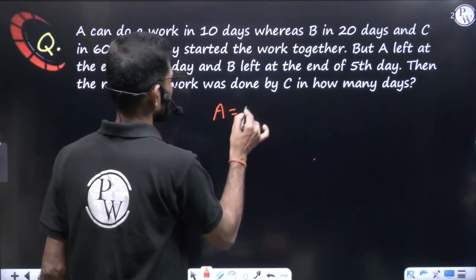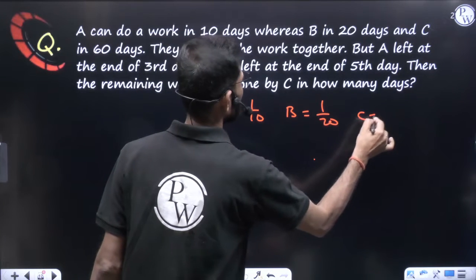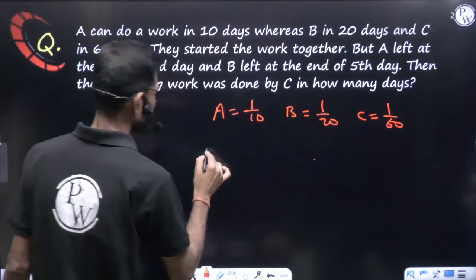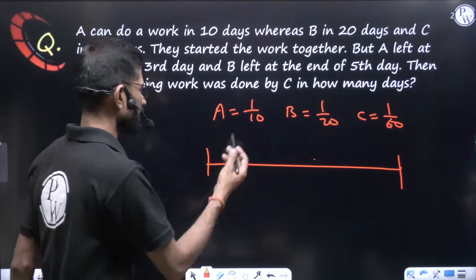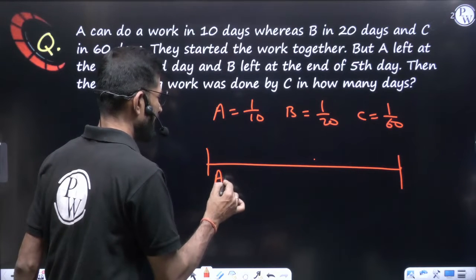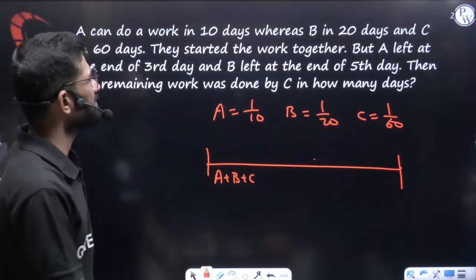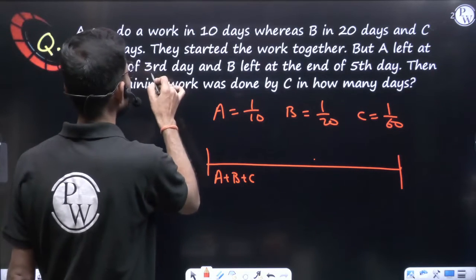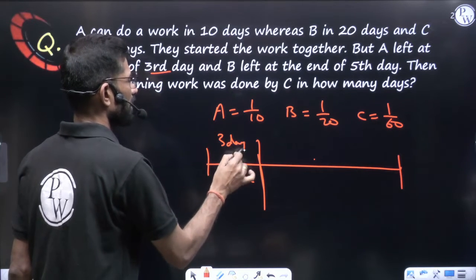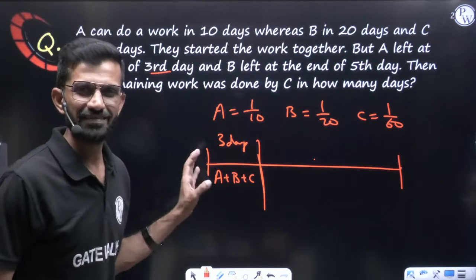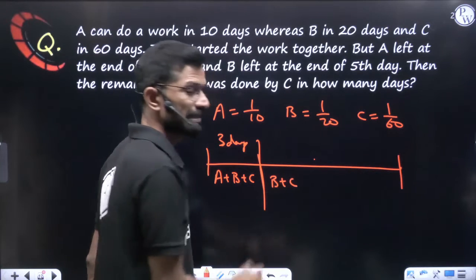Here A per day work 1 by 10, B per day work 1 by 20, C per day work 1 by 60. Here the work started, here it ended. Starting, who are working? A and B and C all are working together. This combination went for 3 days, because A left at the end of third day. Here A will leave. So who will continue from here? B and C will continue.